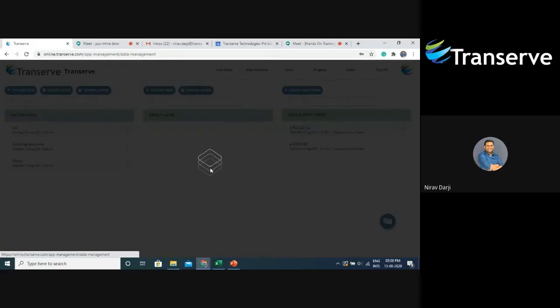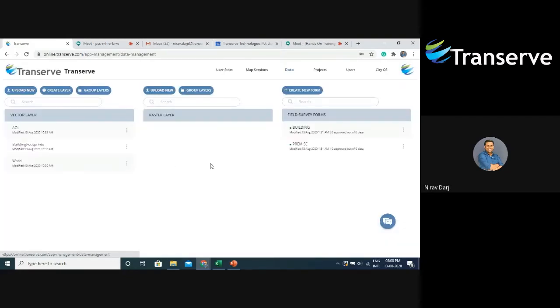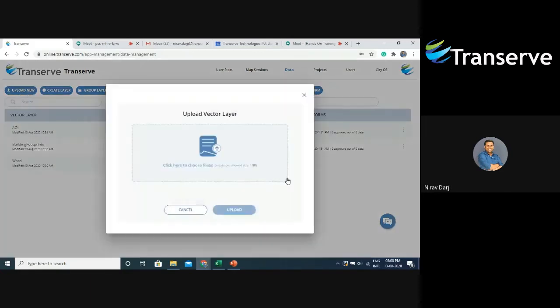Moving to data, we can have three different types of layers that we can create over here. First one is the vector layer. These can be created using an existing geospatial file available with you. This file should be of the format shapefile, KML file, DXF file, or CSV. In case of the last two, we also prompt the user to enter the projection of the file so that the data is projected properly on the map.